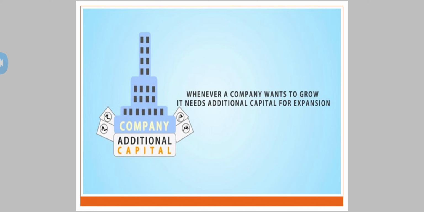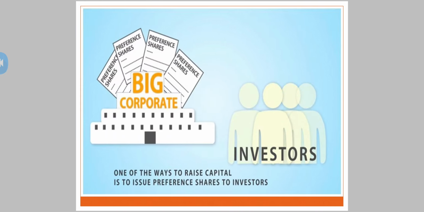So now see here, whenever a company wants to grow, it needs additional capital for expansion. One of the ways to raise capital is to issue preference shares to the investors, right? Mr. X, Mr. Y and Mr. Z, they were the investors. They invested in preference shares.